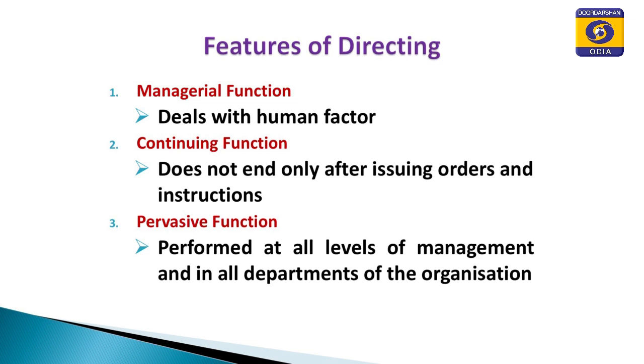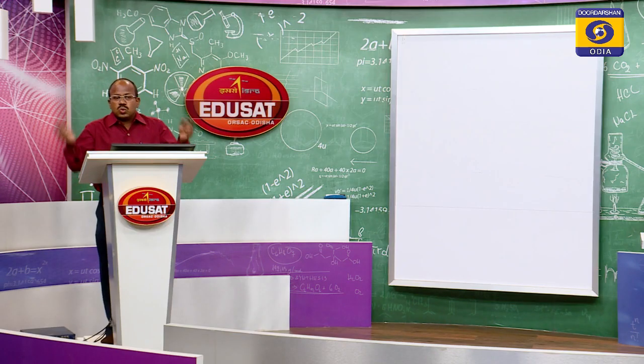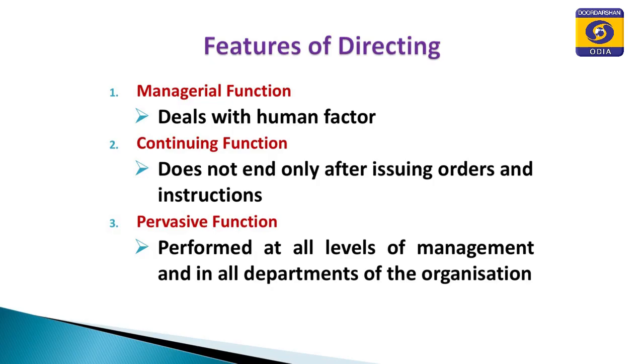Supervision. Supervision is the process of overseeing the work of subordinates who are at work. When the subordinate is proceeding with work, his work is to be properly supervised, whether he is doing the work in the right way, in the right manner or not, that is to be seen by the supervisor. If somebody is deviating from the right path, he will be corrected, his mistake will be rectified, so that he will come to the right track again.